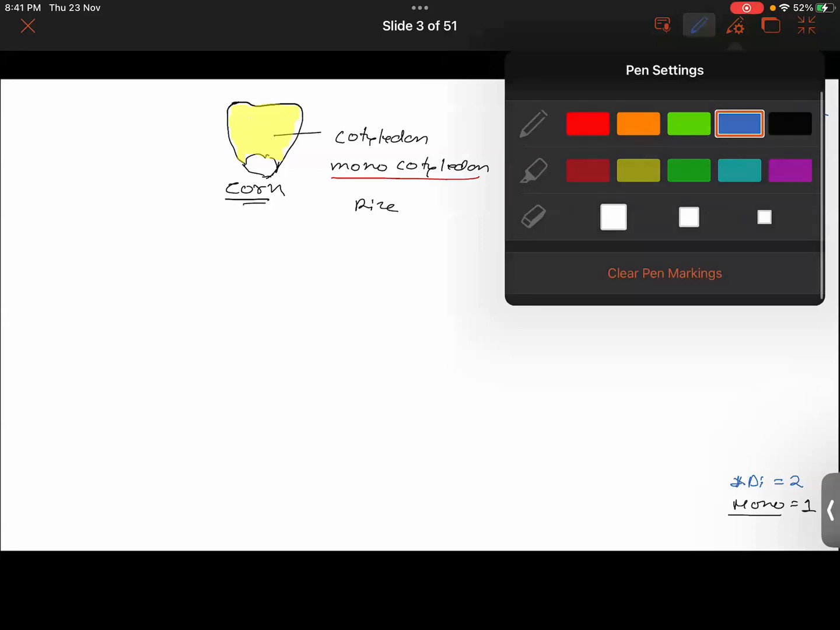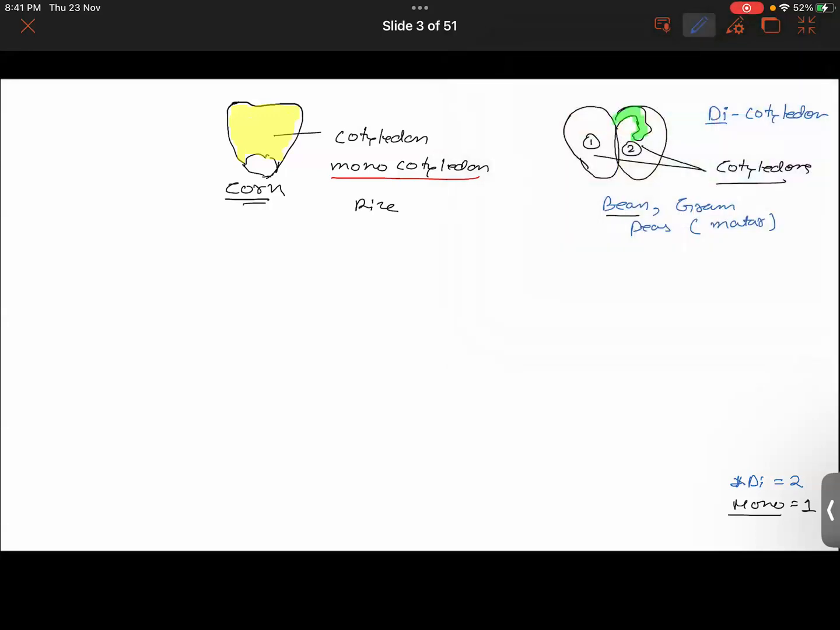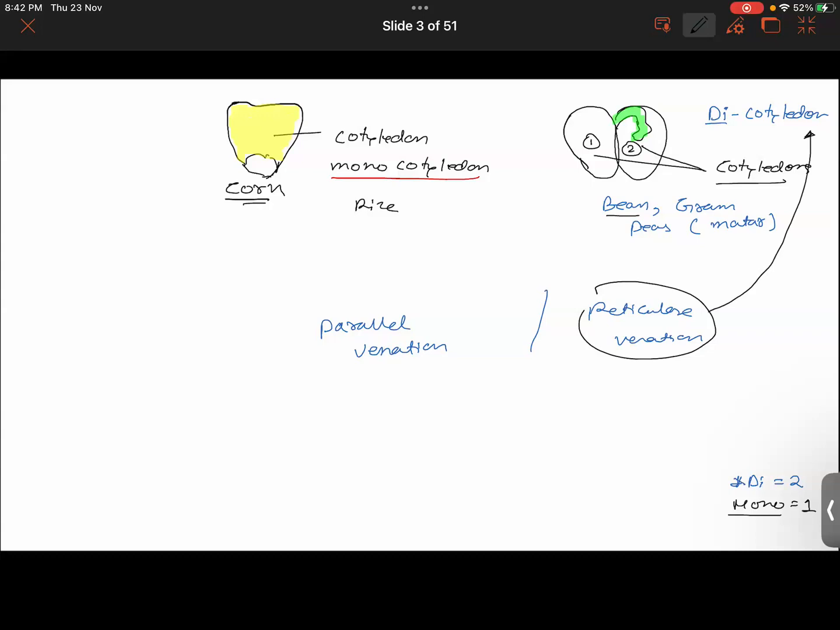Further, you will study that you have leaves also of different types. I hope you have studied about the parallel and reticulate venation. The reticulate venation is found in the plants whose seeds are having two cotyledons, while the parallel venation is seen in the plants whose seeds are having just one cotyledon. Those are some of the other interesting features about such plants, right?